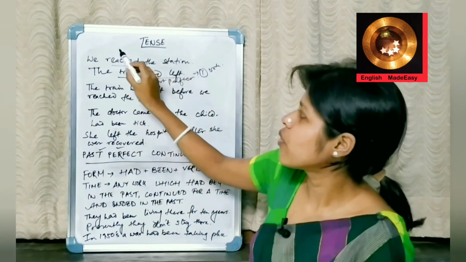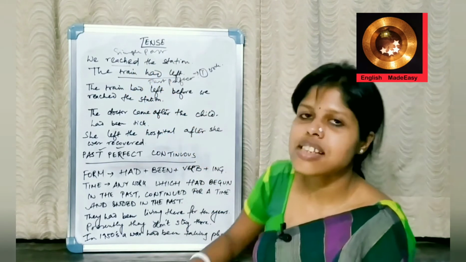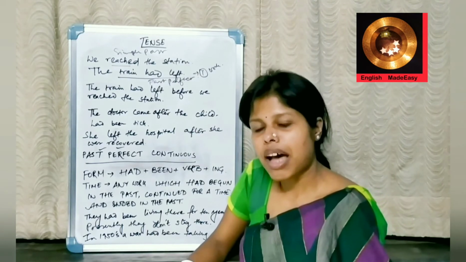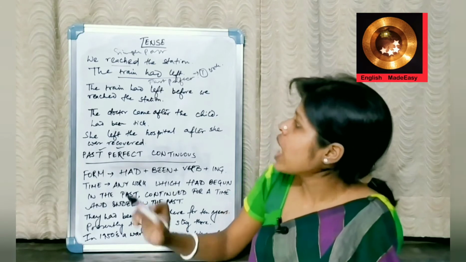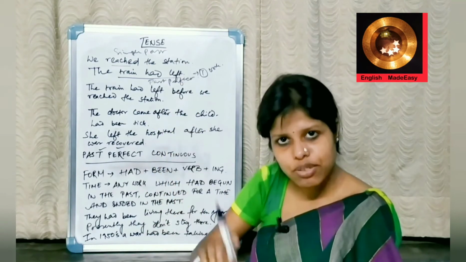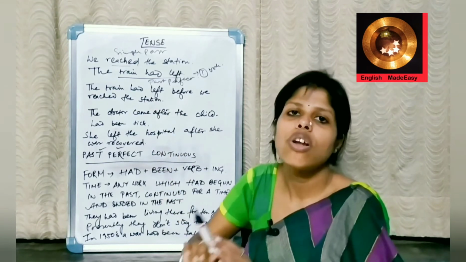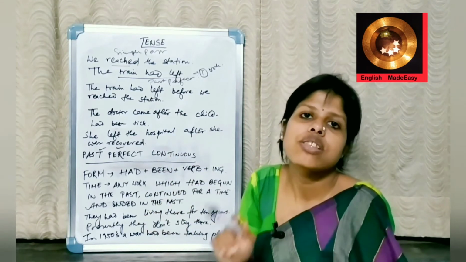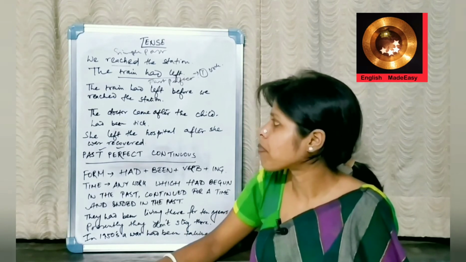And with the first word, we are using simple past. In a sentence of a past tense, we cannot use simple past twice. We have to use past perfect because that is the first word that is completed. Then we have to use simple past. So in a full sentence, we cannot use simple past twice in a past sentence.